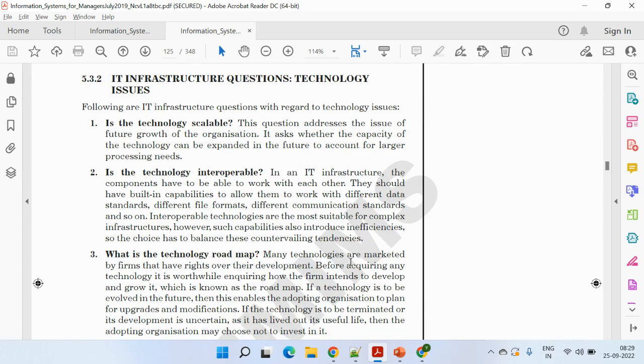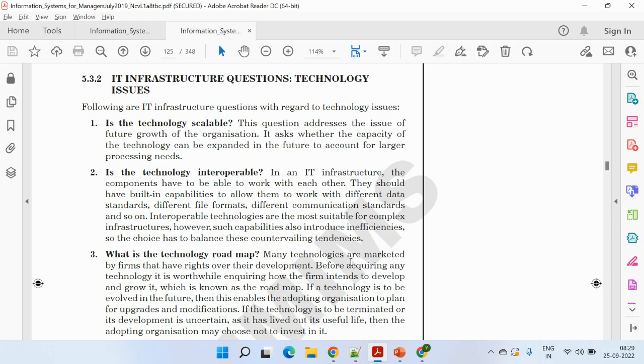So there are certain issues with the technology, whether the technology is scalable. It means if it's growing, suppose today you have 100 customers, going forward it comes to 1000 or maybe 1 lakh or 1 crore, then will this technology survive? Will this technology be able to expand?